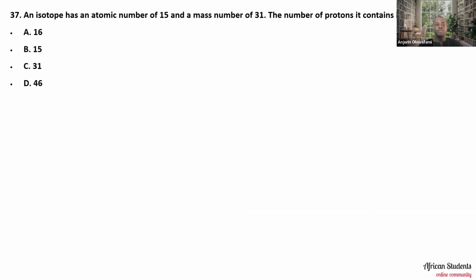An isotope has an atomic number of 15 and a mass number of 31. The number of protons it contains is: is it A, 16, B, 15, C, 31, or D, 46? So please let me know.